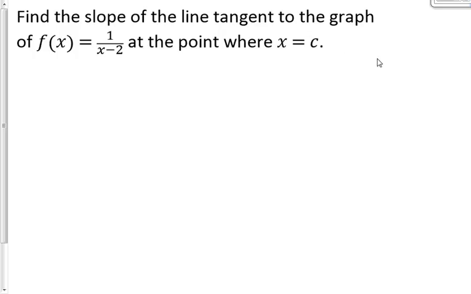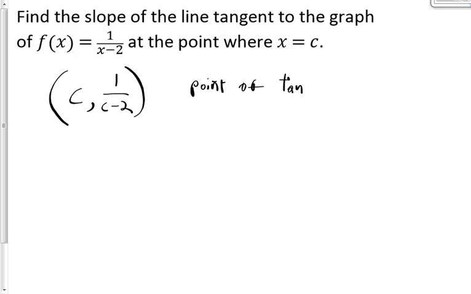Okay? Well, what we have is the ordered pair c comma f of c, and the f of c is going to be 1 over c minus 2. We have that ordered pair as my point of tangency.